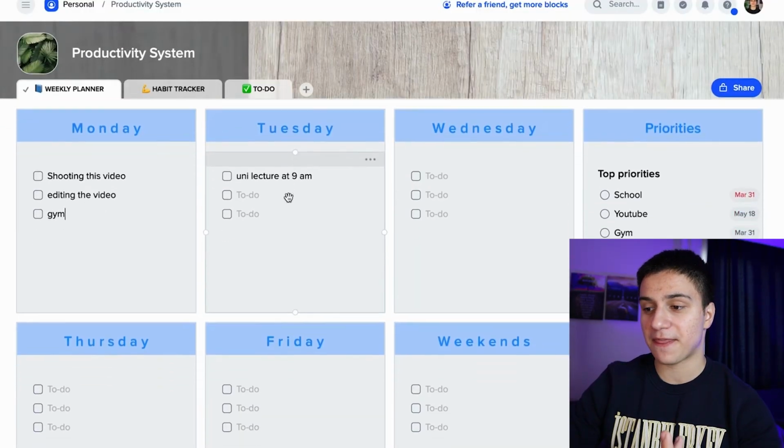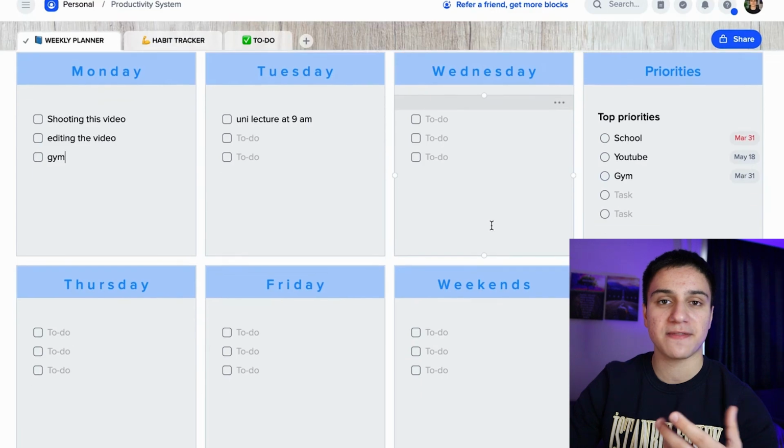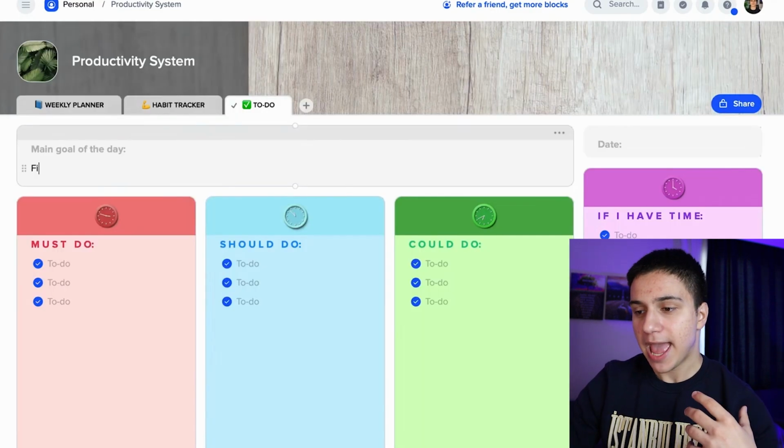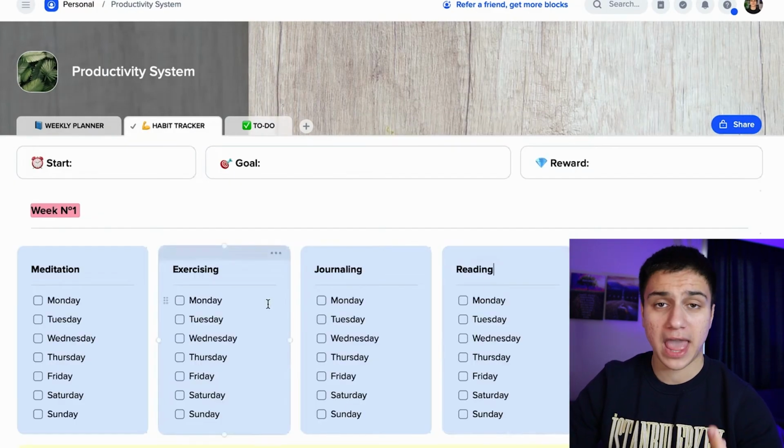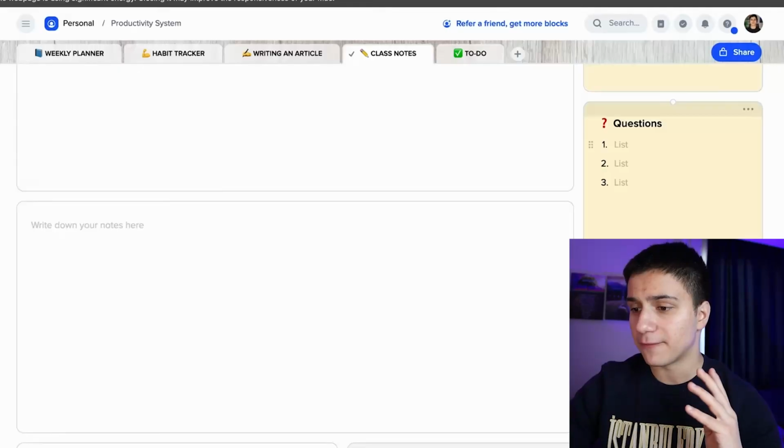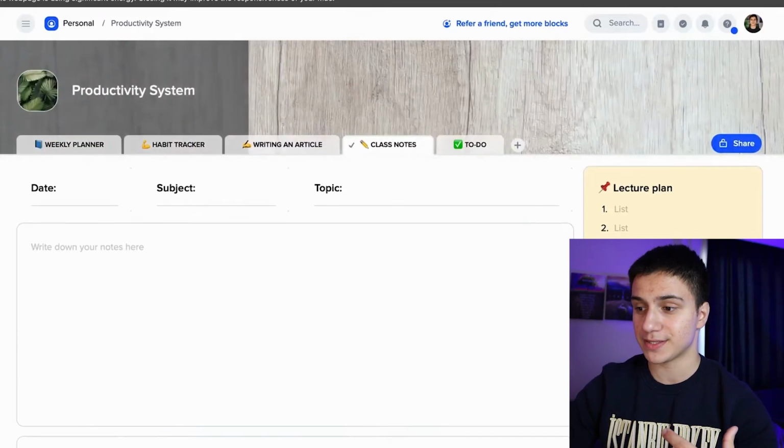So there are a couple of subcategories that every personal productivity system should include. The first one is a weekly plan that shows you what you need to get done each day. This is how you plan your life essentially. The second thing is a to-do list to keep track of the tasks that you don't want to miss. The third thing is a habit tracker for the habits you're trying to build. On the channel, we talk about them all the time: reading, exercising, meditation, and journaling. Don't forget these four. And the fourth one is a personal journal, because when you write down your thoughts, you document your thoughts, that's a very, very important habit, and that's a big part of the personal productivity system.